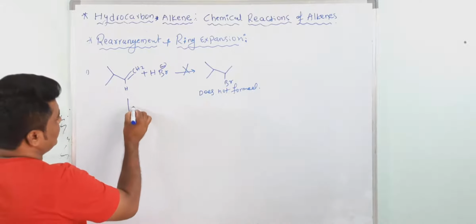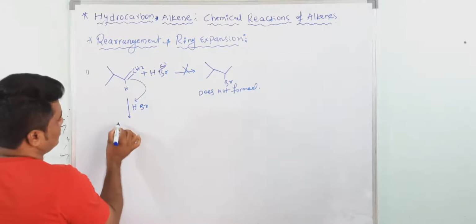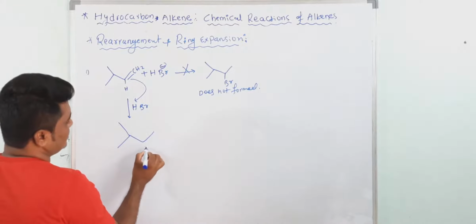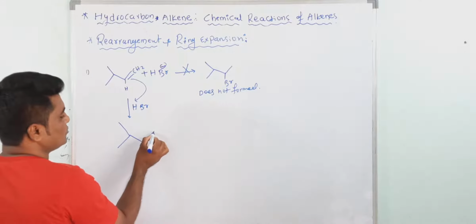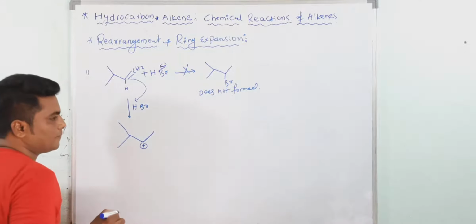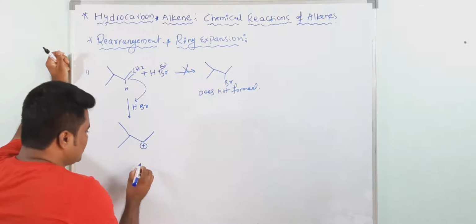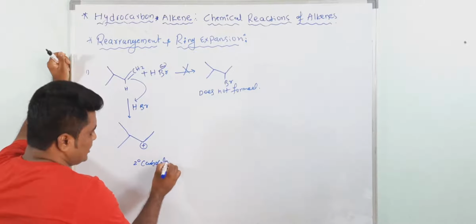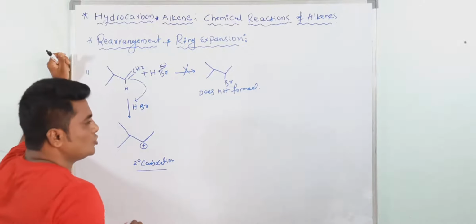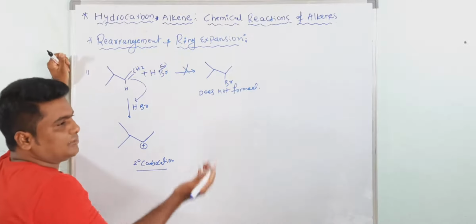In this case, what is the first step? Protonation will take place, and you are getting C. Protonation of course takes place at this point. This is a carbocation, a secondary carbocation. This carbocation undergoes rearrangement to form a more stable carbocation.